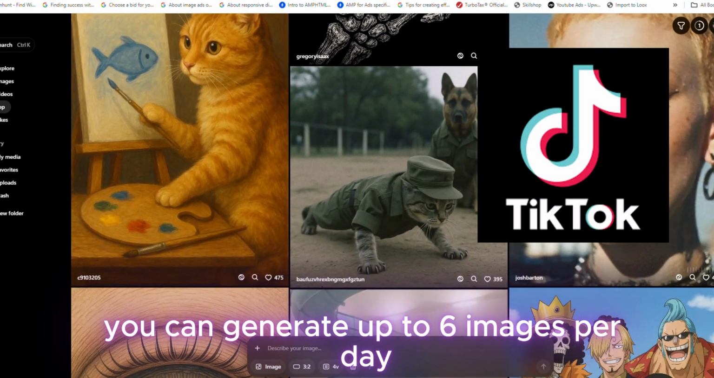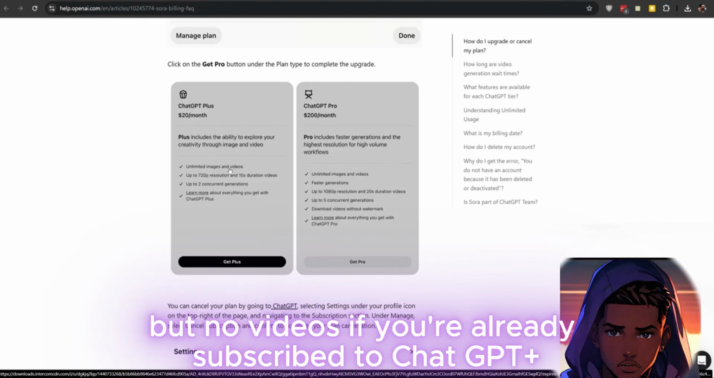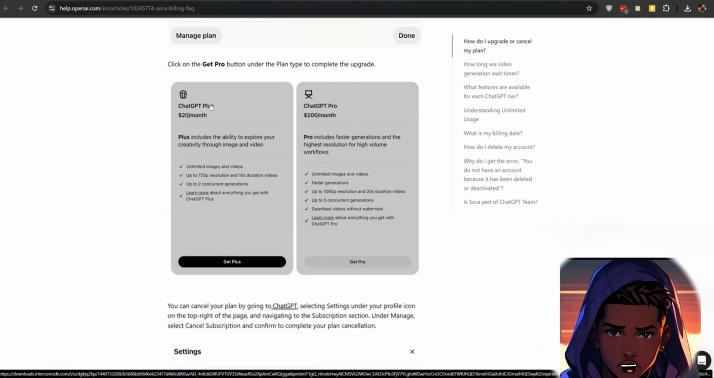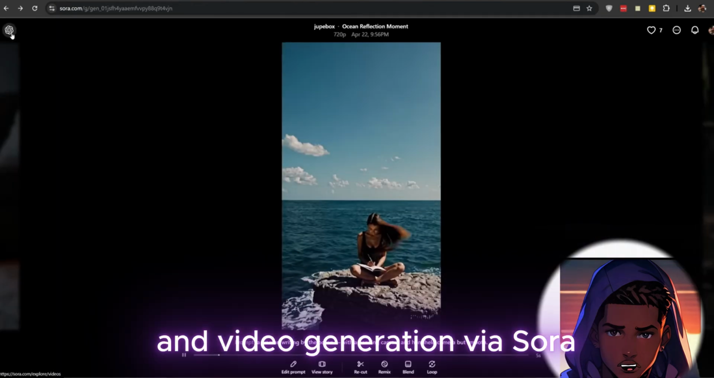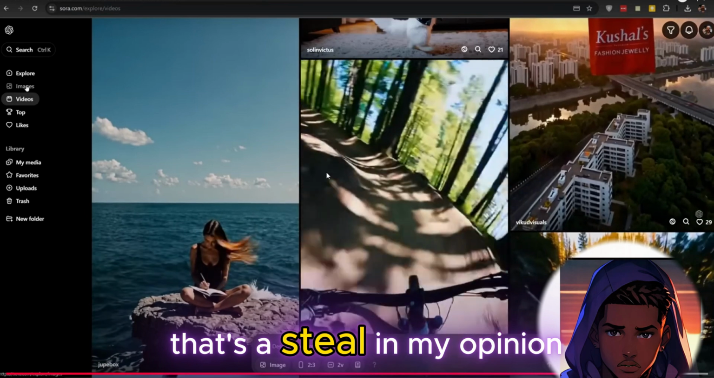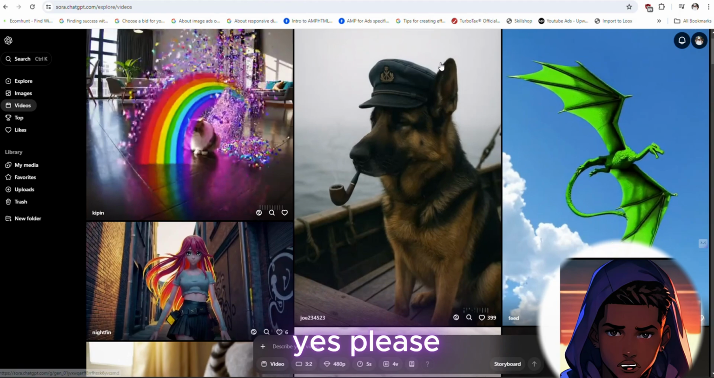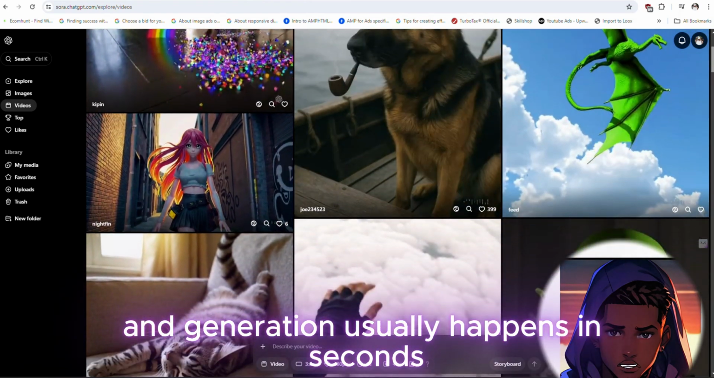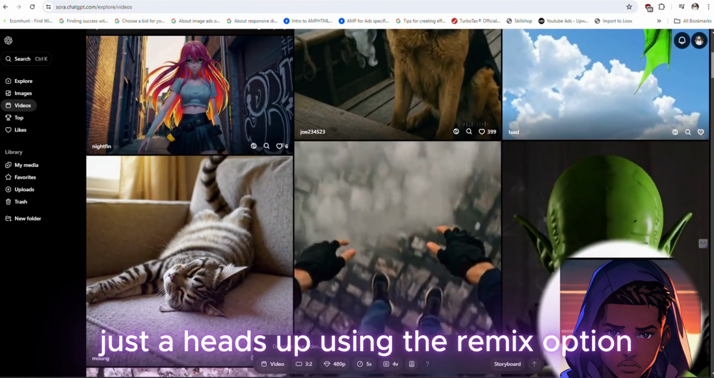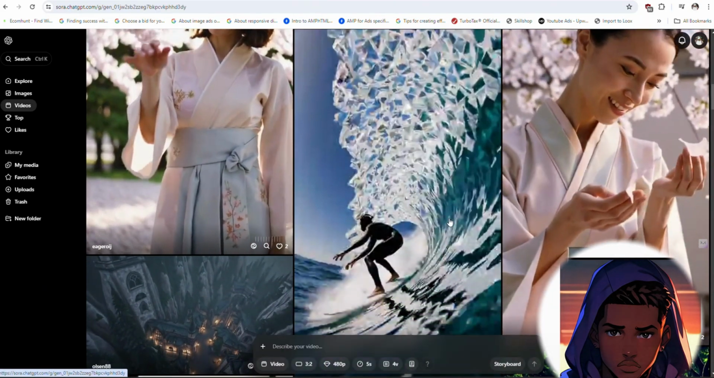Here's the deal though. On the free plan, you can generate up to 6 images per day, but no videos. If you're already subscribed to ChatGPT Plus, the $20 per month plan, you get full access to unlimited images and video generation via Sora. That's a steal in my opinion. Unlimited creativity for the cost of a pizza night? Yes, please. You can queue up 2 images at a time, and generation usually happens in seconds. Just a heads up, using the remix option also counts toward your daily image quota on the free plan.